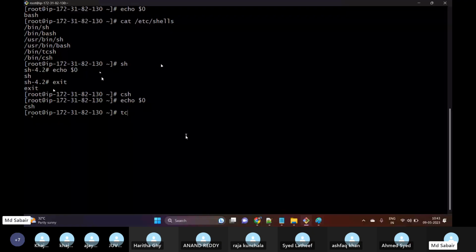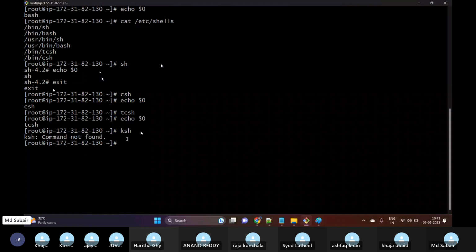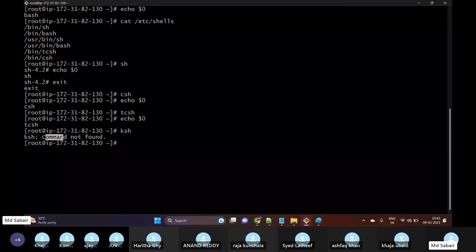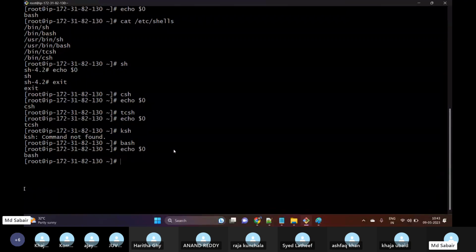If I want to use ksh, here I see command not found because this shell is not installed. Can we see ksh in the above output? No, because it is not installed; that's the reason for command not found. If I want to use bash, I can go for bash, and if I do echo $0, I can see currently I'm using the bash shell.